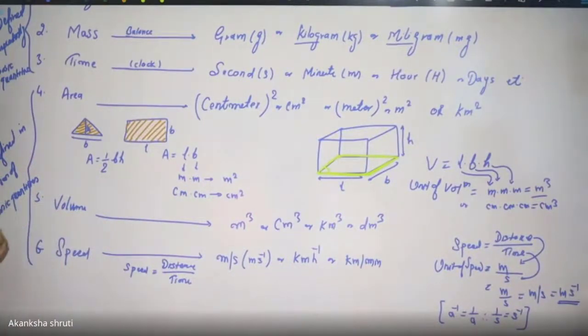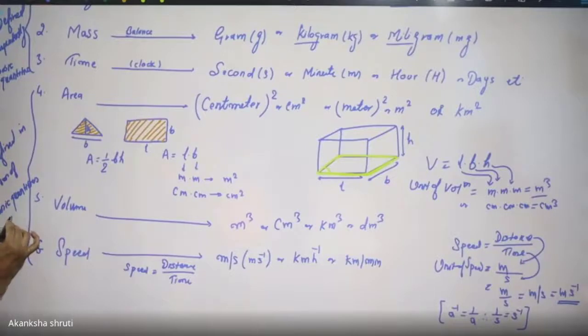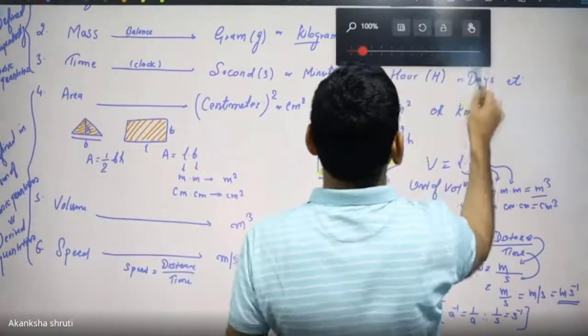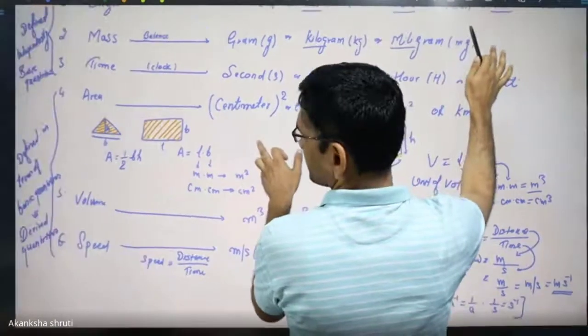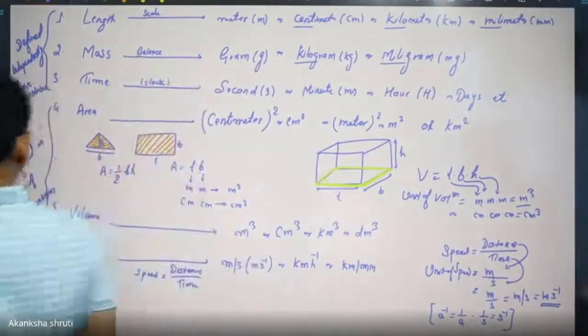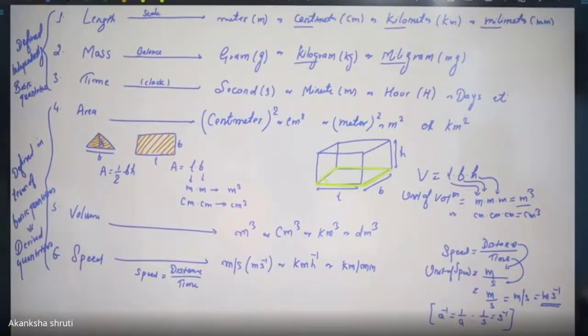So students, these are the quantities which are defined in the term of basic quantities. These are called as derived quantities. हाँ स्टूडेंट्स, आप अपने मोड प्रॉपर सेट करिए, अदरवाइज इट बिकम डिफिकल्ट फॉर मी. So these are called as the derived quantity, students. We will learn about more derived quantity.